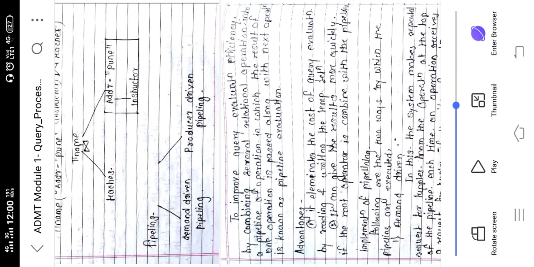So here, apart from that, there are some advantages of this pipelining over materialization. The first advantage, it eliminates the cost of query evaluation by reading and writing into a temporary relation. In pipelining we do not need to store any result in memory. That's why it is much faster than materialization. And second, it can give the results more quickly as the execution time is less. So definitely the result will be quicker.